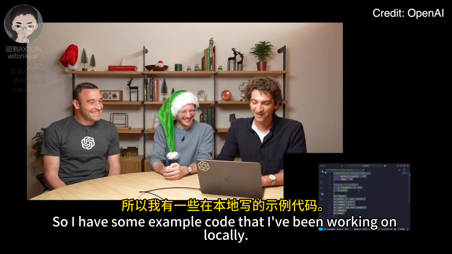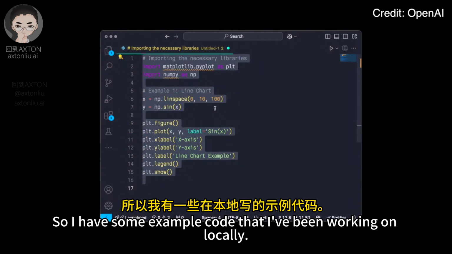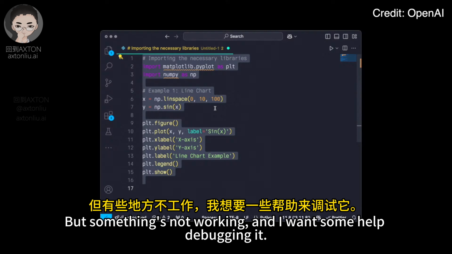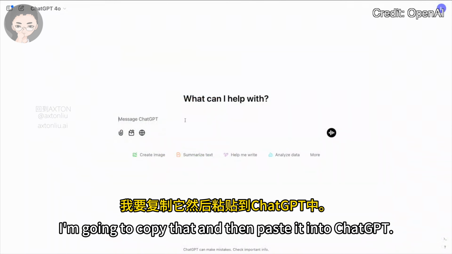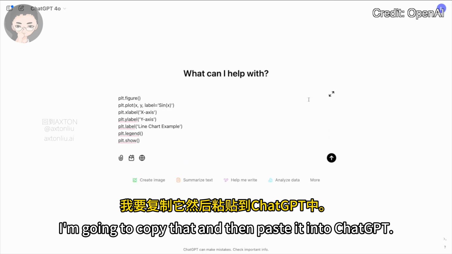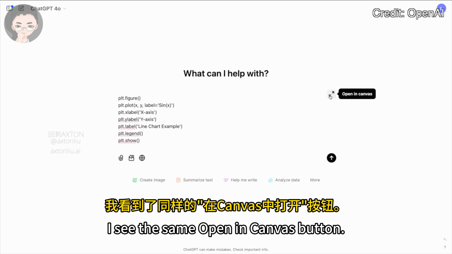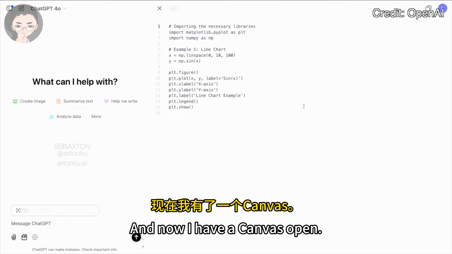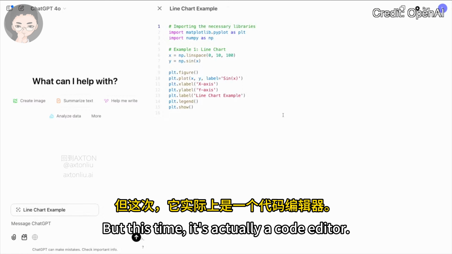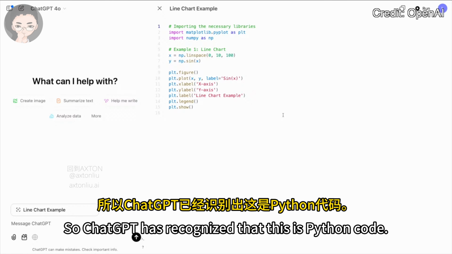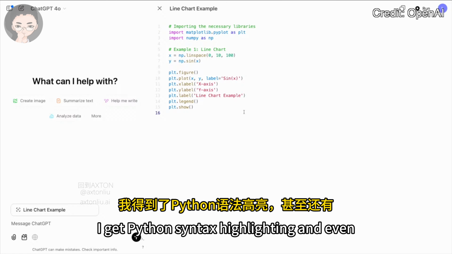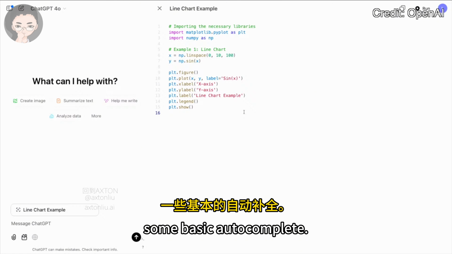Okay, got it. So I have some example code that I've been working on locally. So this is my local IDE, but something's not working, and I want some help debugging it. I'm going to copy that and then paste it into ChatGPT. I see the same Open in Canvas button. I click that, and now I have a canvas open, but this time it's actually a code editor. So ChatGPT has recognized that this is Python code. I get Python syntax highlighting and even some basic autocomplete.